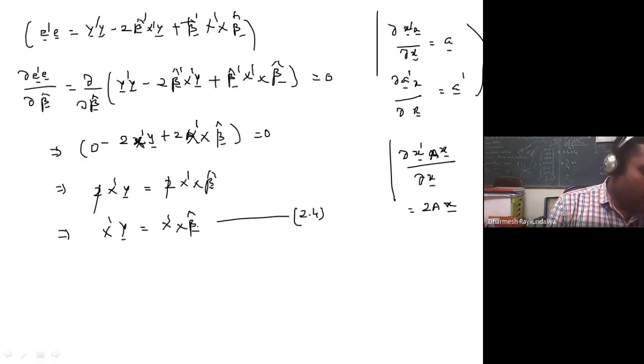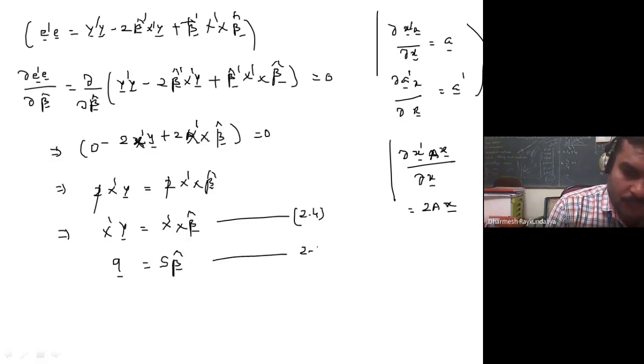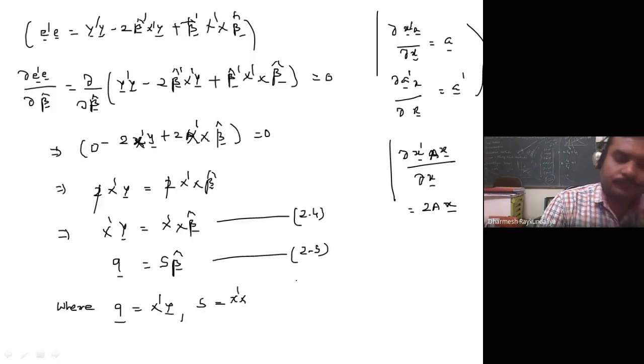Sometimes people write it as Q is equal to S beta cap, equation 2.5, where Q is equal to x transpose y and S is equal to x transpose x.